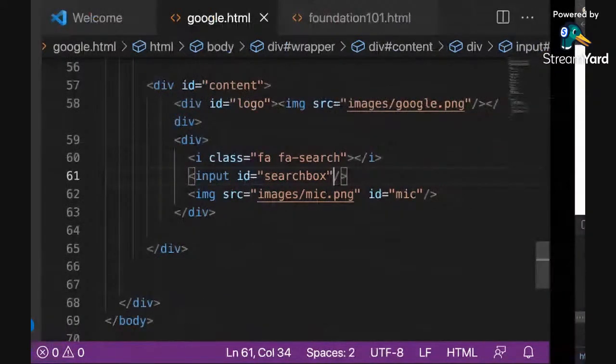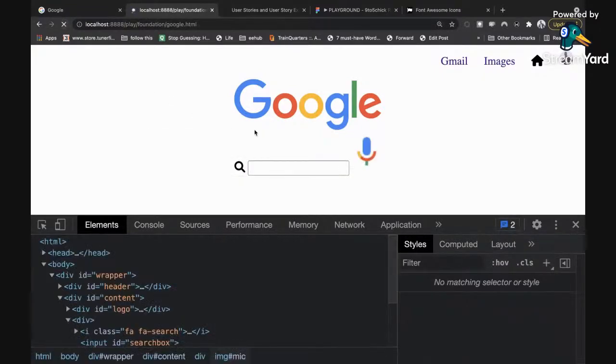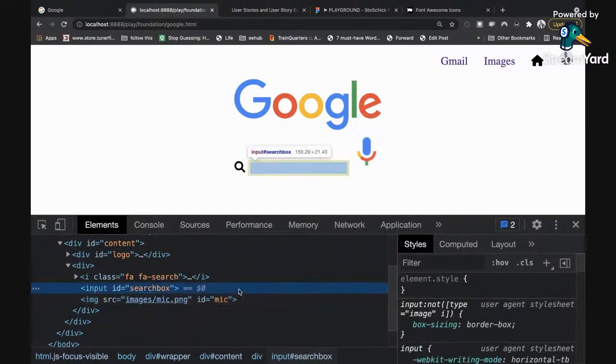So see what happens when I do that. This line is going to disappear and it's going to affect this one. So let me refresh so you see that. All right, so that's it. So let me go back here. Search box. Where's my search box?